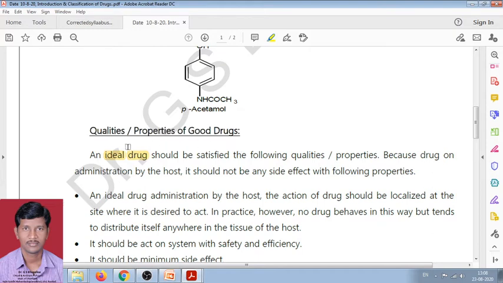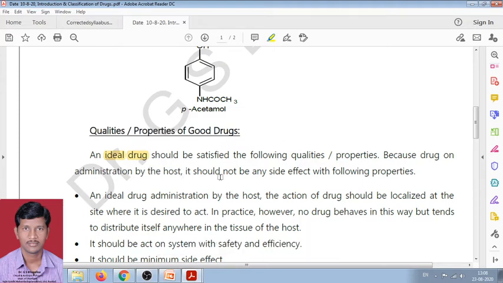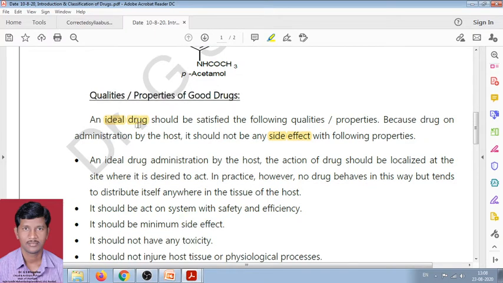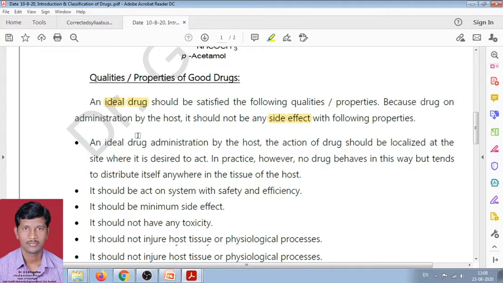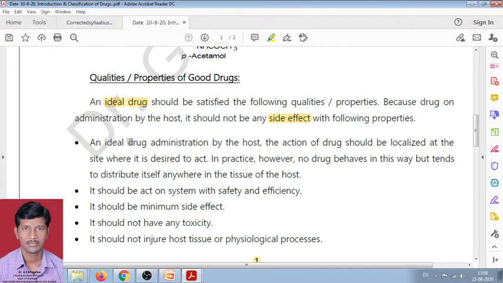If the ideal drug satisfies the good properties, then it works as an ideal drug, because after administration by the host, it should not have any side effect. Therefore, good drugs or ideal drugs should have the following ideal properties.